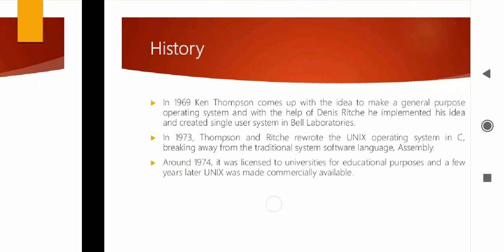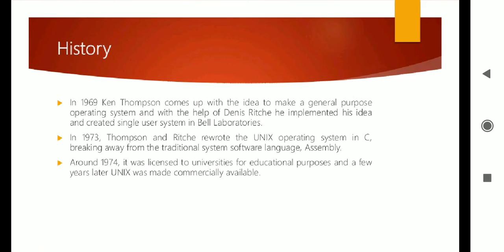The history of Unix: in 1969, Ken Thompson comes up with the idea to make a general purpose operating system. At that time, MS DOS or IBM DOS, disk operating system, was there. So, the evolutions are always going on till today.